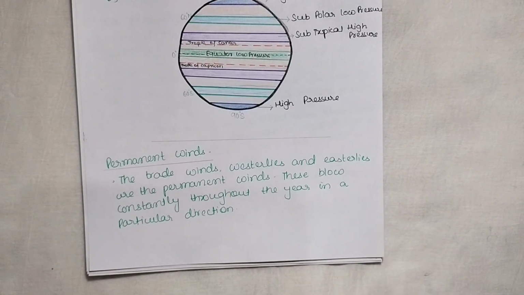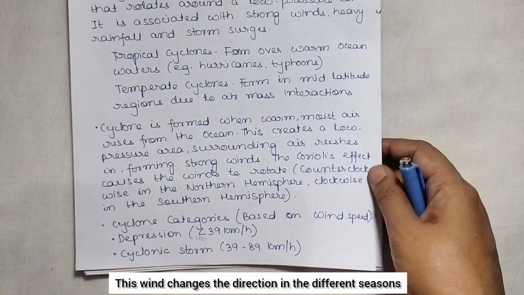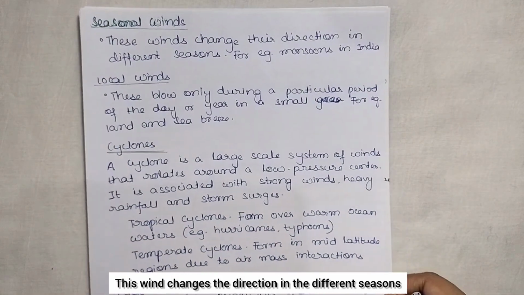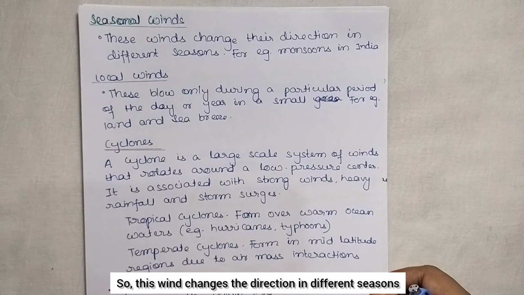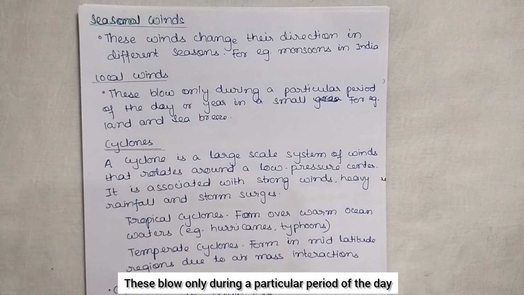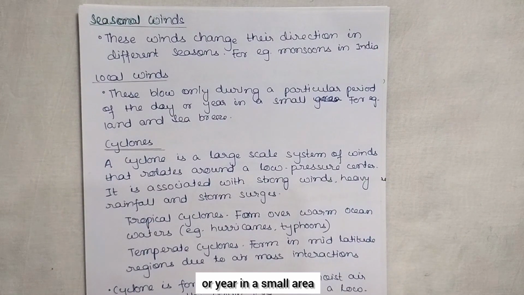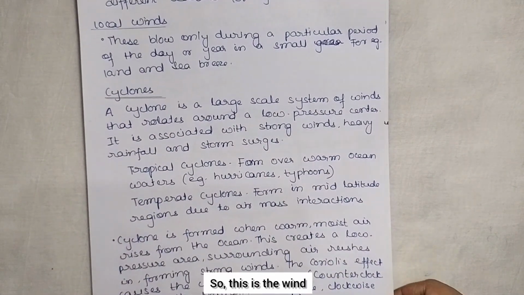Now seasonal winds are also there, as the name indicates. These winds change their direction in the different seasons. Example, monsoon in India. Then local winds are there. These blow only during a particular period of the day or year in a small area. For example, land and sea breeze. So this is the wind.